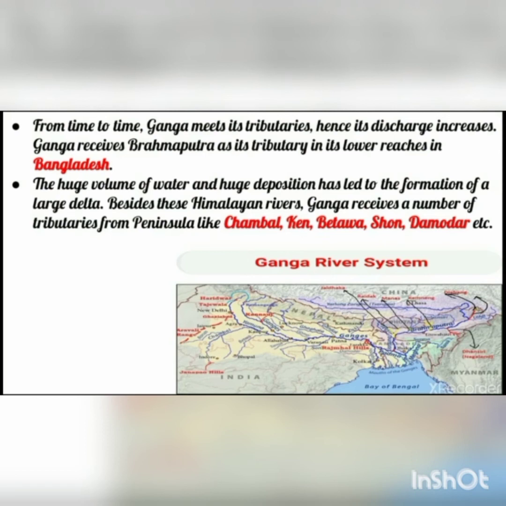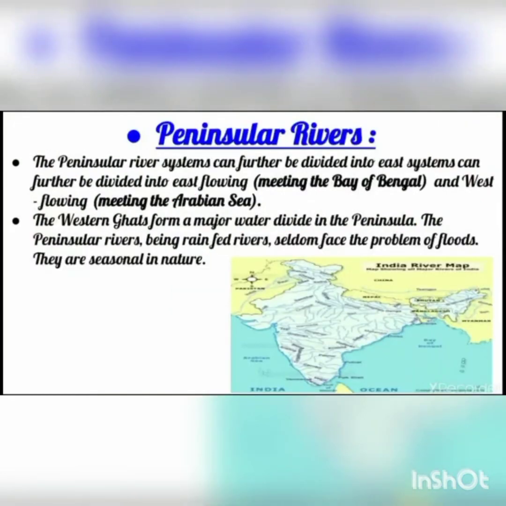Now students, about Brazil we have studied the Amazon river basin, where deltas are not formed, but here in the Ganga river basin a large delta is formed. Besides these Himalayan rivers, Ganga receives a number of tributaries from the peninsular rivers like Chambal, Ken, Betwa, Son, Damodar, etc. We are going to study about the peninsular rivers.